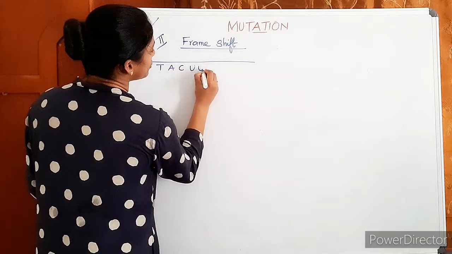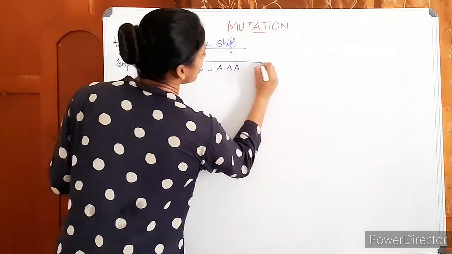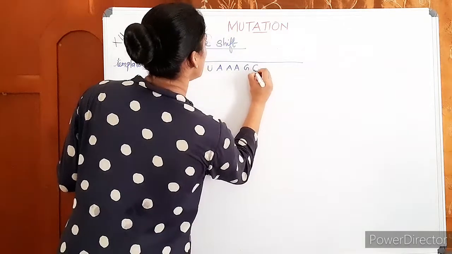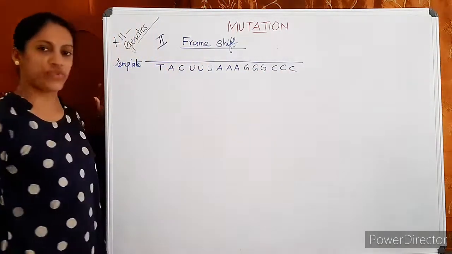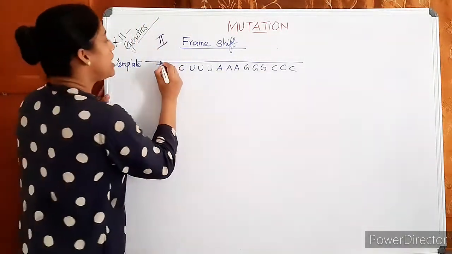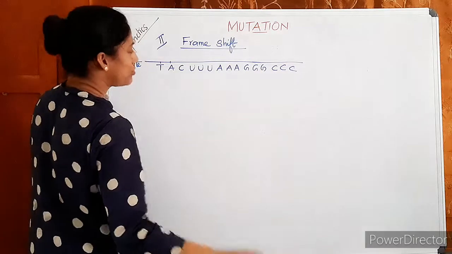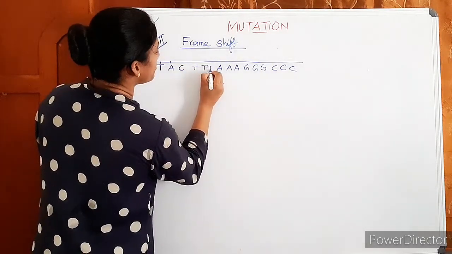TAC. For my convenience only, I write it like this. Okay, anyway, I am not drawing any amino acid name here. G. What is left is C. Similar letters we are just writing. The triplets are like this. I mean the mRNA, sorry. It's not U, it's T. Okay, this is the DNA portion.